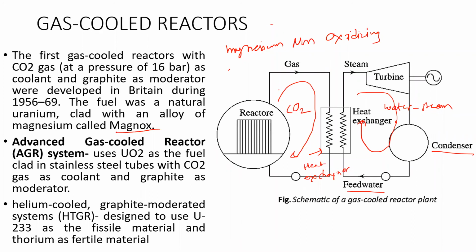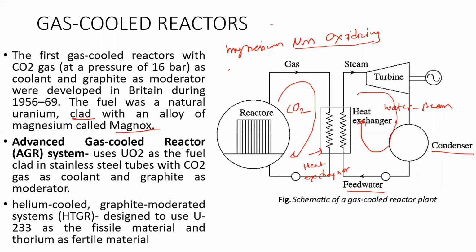Such a clad wraps the uranium, to ensure there is no oxidation, because due to oxidation corrosion may happen. This is eliminated by wrapping the uranium material with Magnox. Magnox means magnesium non-oxidizing; it is an alloy of magnesium.